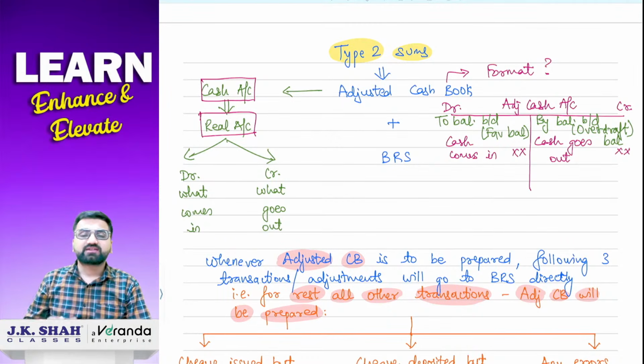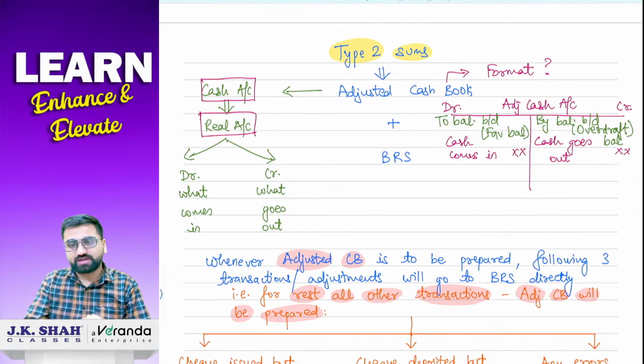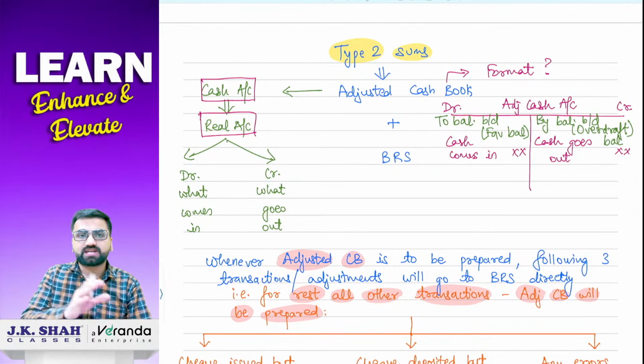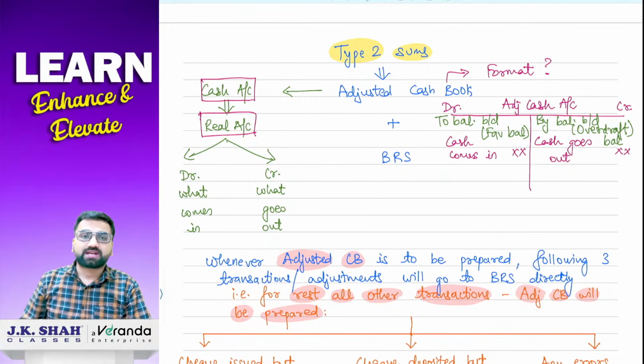Correct? If any error is made on the credit side, to rectify that part, we will post the entry on the opposite side, that is the debit side. If something is not recorded on either side, we will record it on that particular side. Correct? So we will do rectification, kind of.